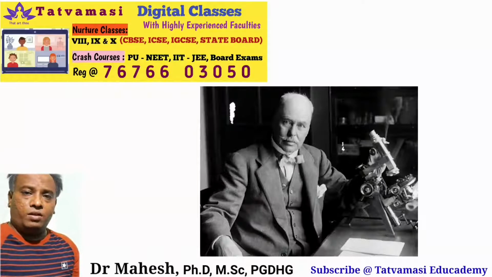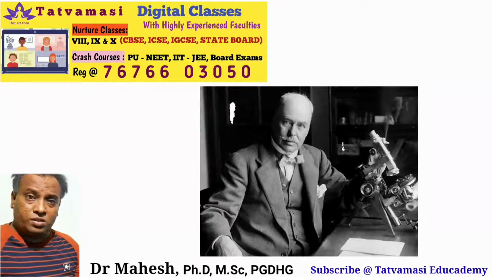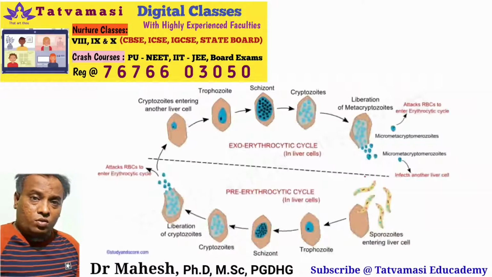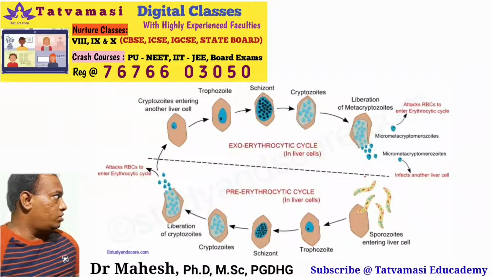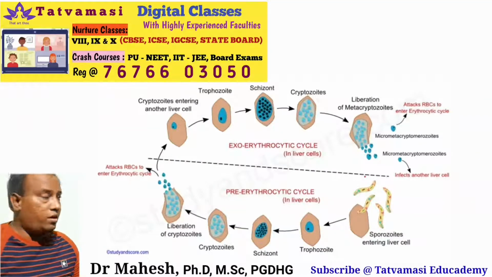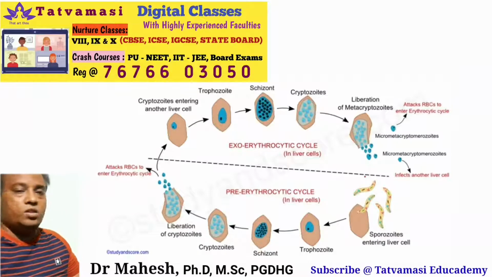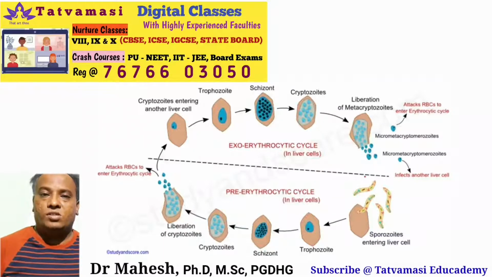Any human being who is bitten by an infected female Anopheles mosquito receives the infectious malarial sporozoites. Through the bloodstream, these sporozoites reach the liver cells, which are nothing but hepatocytes.